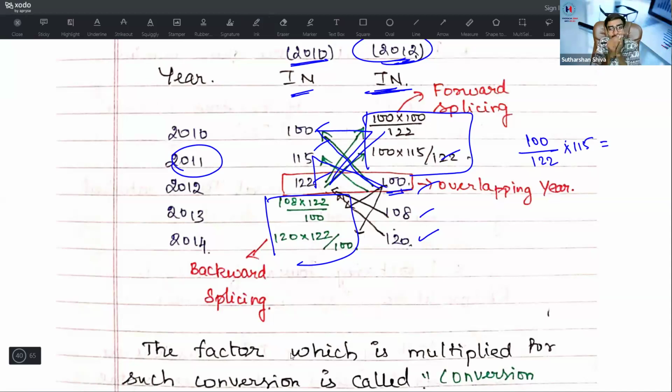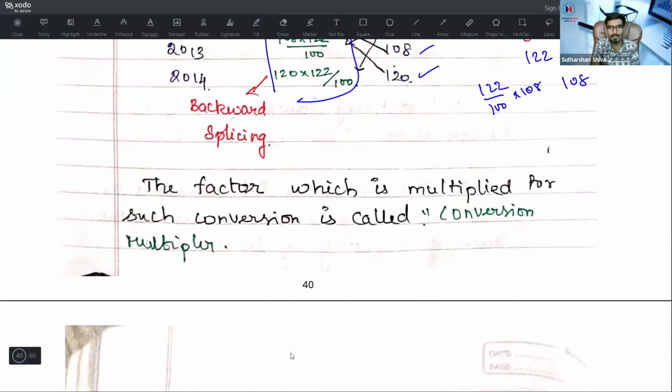Suppose it is backward splicing, what do I need to do? For 122, I have 100. Then what is it for 108? At that time, it is 122 by 100 into 108. That's backward splicing, the reverse calculation. You may get a question on it. If you remember, it is good. If not, it is completely fine.